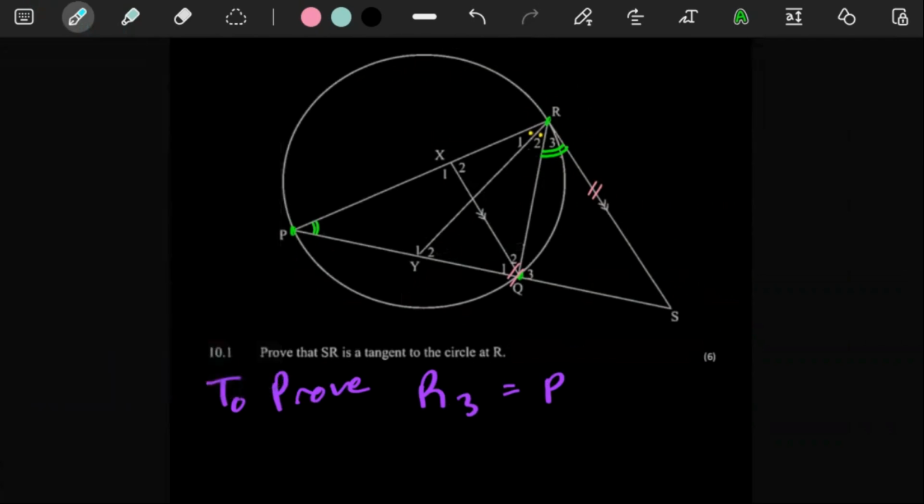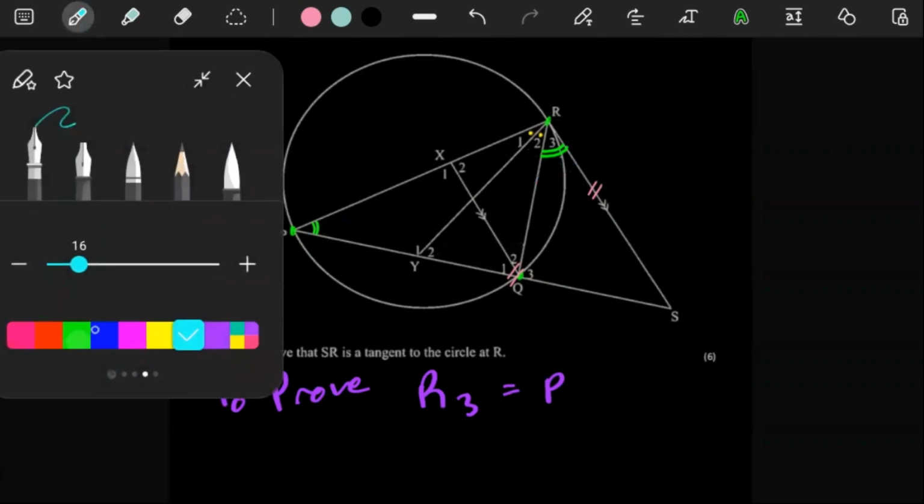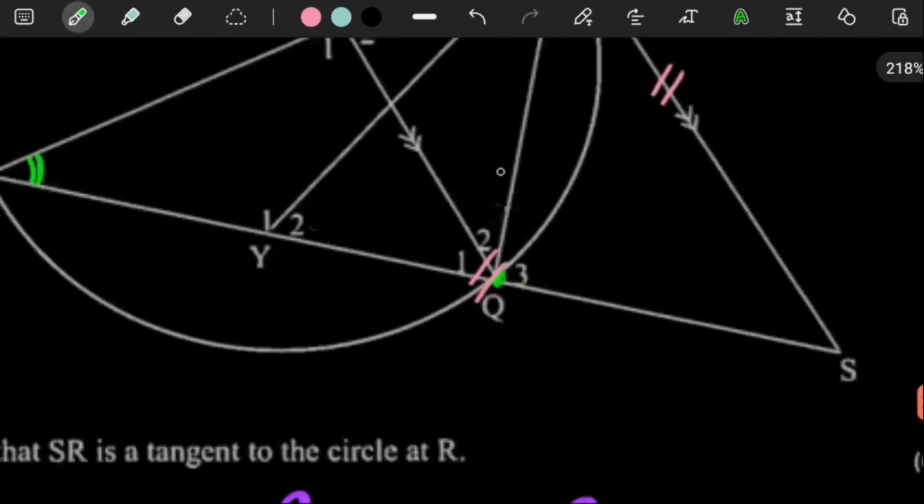The fortunate thing is all you do is get an angle equal to P and then get an angle equal to R. Those two angles would most likely be equal to each other, or it would most likely be the same angle. So try and find things in your sketch equal to P or R. The first thing that's blunt is Q2, because of alternating angles.